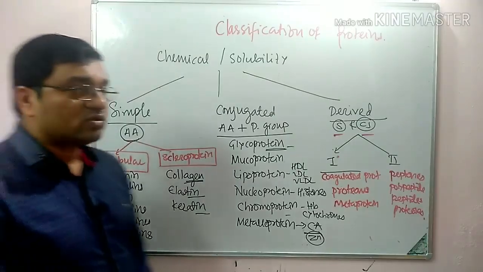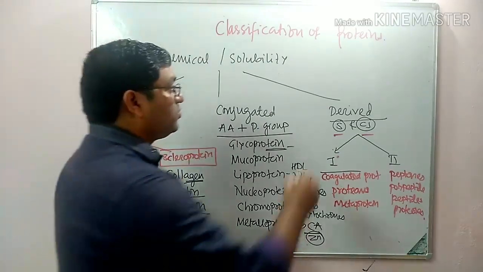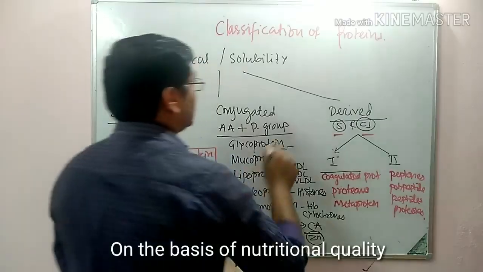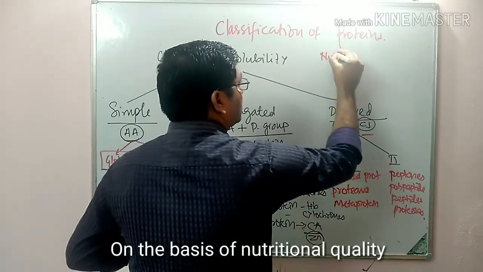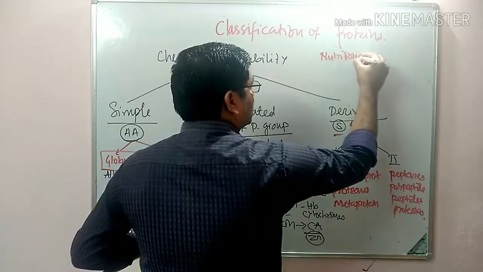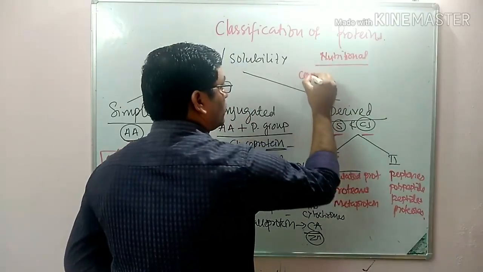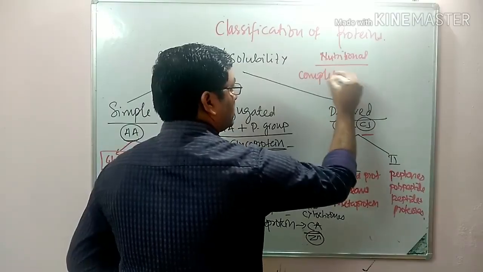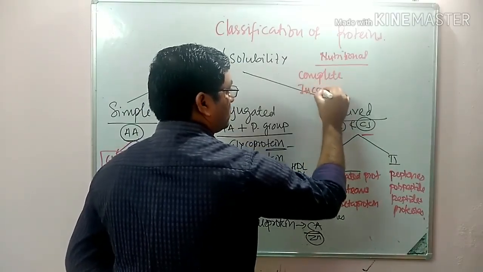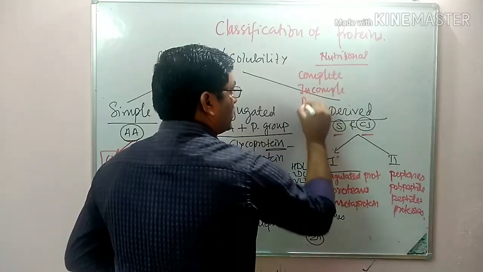Now we'll discuss the nutritional classification. There are three groups: complete protein, incomplete protein, and poor protein.